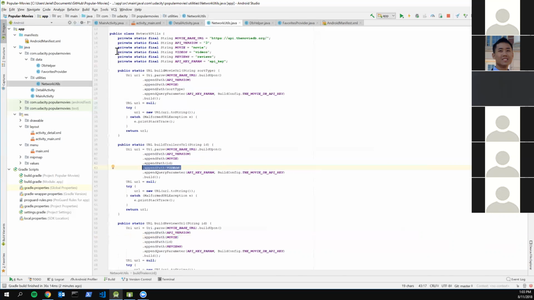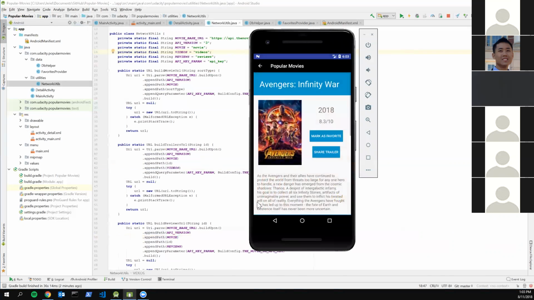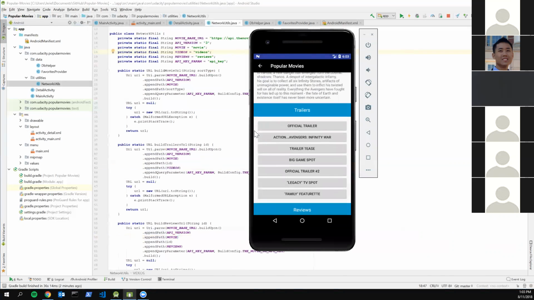So what I have on here is a string that just tacks on the videos endpoint and specifies that I want to get the videos. And from there, it should return all the JSON data that has all the trailer information.